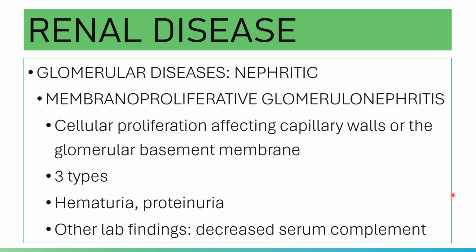You have type 1. Type 1 membranoproliferative glomerulonephritis displays an increased cellularity in the subendothelial cells of the mesangium, causing thickening of the capillary walls. For type 1, there is this increased cellularity in the subendothelial cells of the mesangium. Okay?